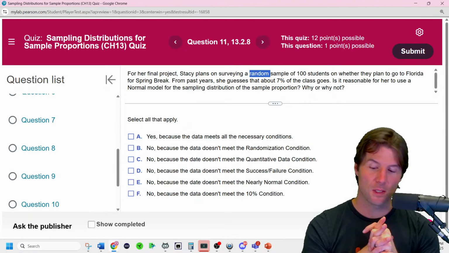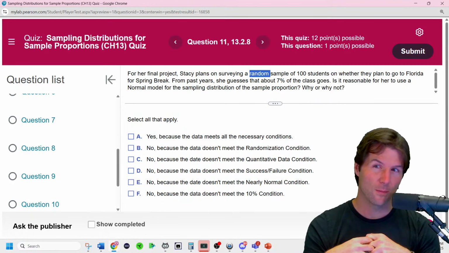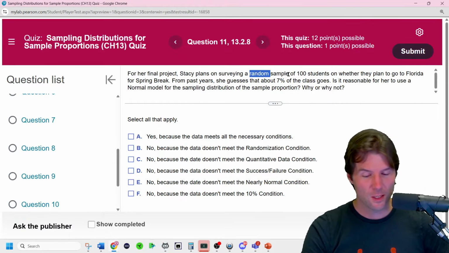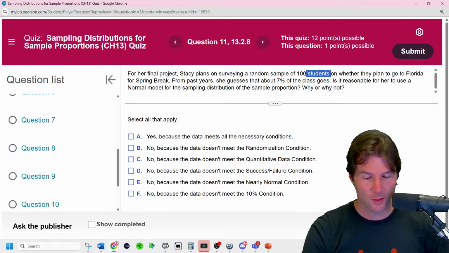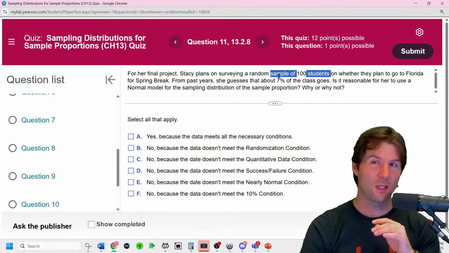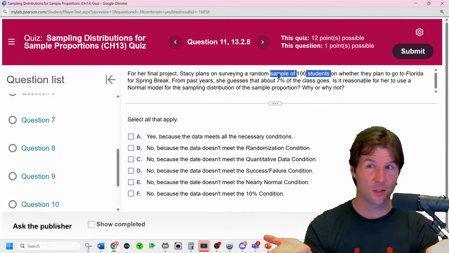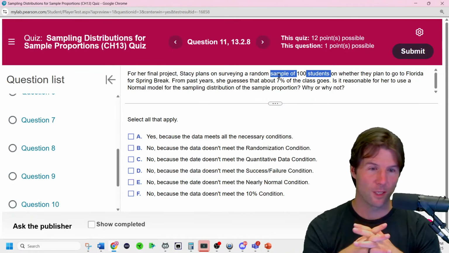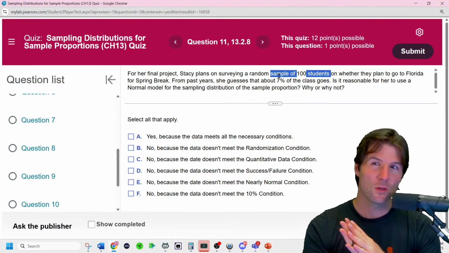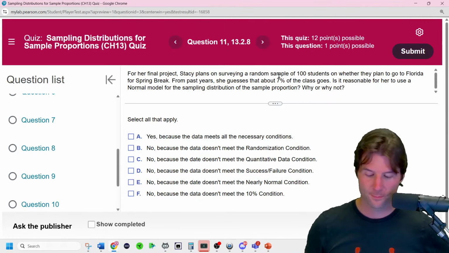Now, you got to pretend Stacy goes to UT with 100 students. Because if Stacy goes to UT, she randomly collected students, which meets condition 1, that this is randomly collected data. And since she goes to UT, 100 students would be what?